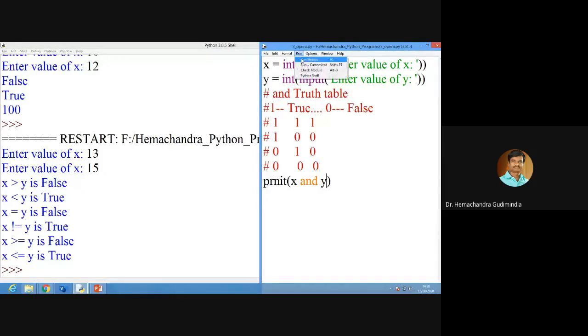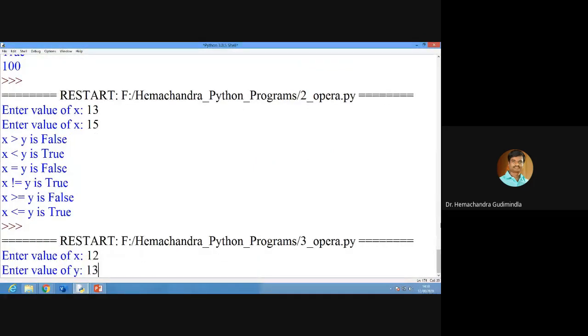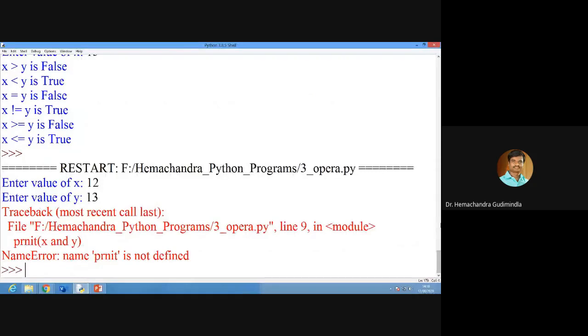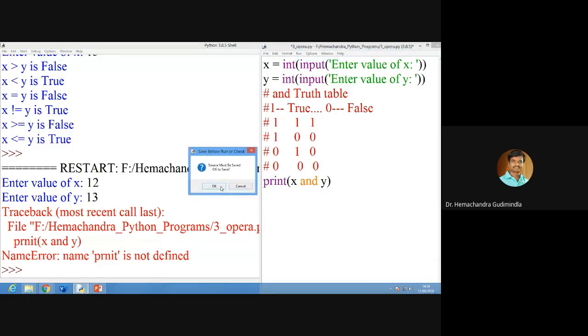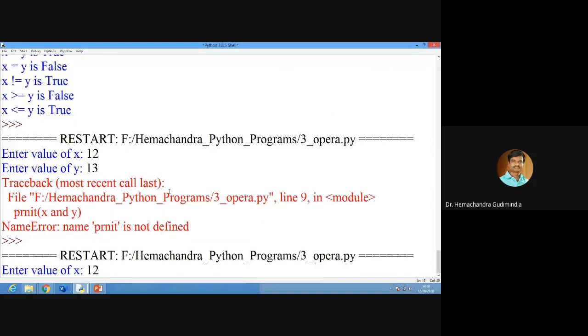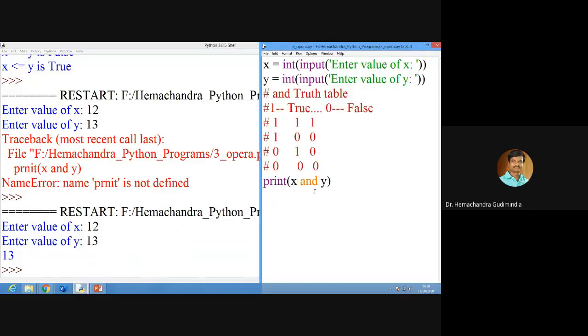Okay, I already saved that. Enter the value of x, 12, 13. What is it showing? Spelling wrong. Oh, fine. Print. Enter the value of x. See, x and y, it is showing 13.